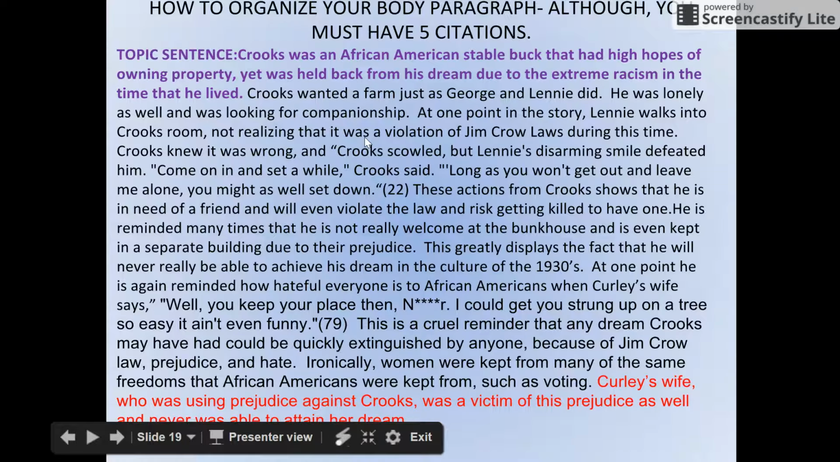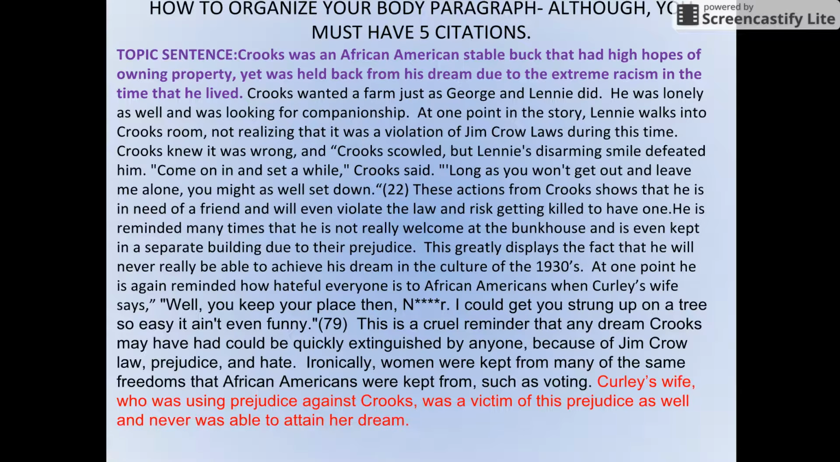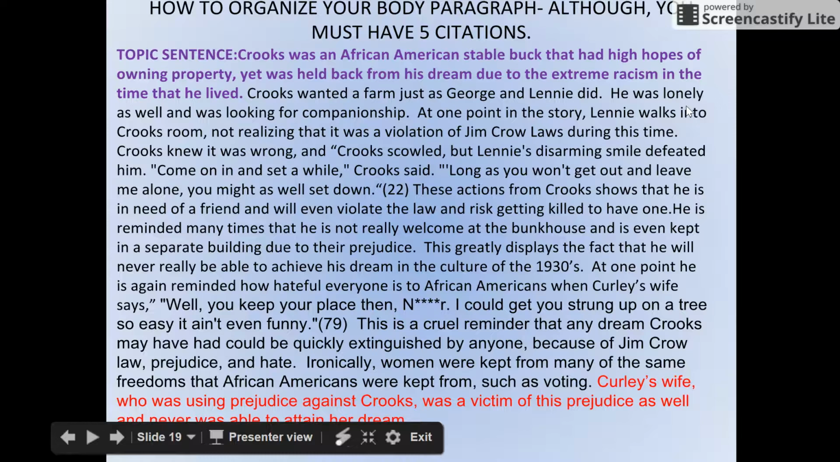Crooks was an African American stable buck that had high hopes of owning property. He was held back from his dream due to racism in the time that he lived. He wanted to farm just as George and Lenny did. He was lonely as well and was looking for companionship. At one point in the story, Lenny walks into Crooks's room not realizing it was a violation of Jim Crow law. Crooks scowled, but Lenny's disarming smile defeated him. "Come on in and sit a while," Crooks said. "As long as you won't get out and leave me alone, sit down."